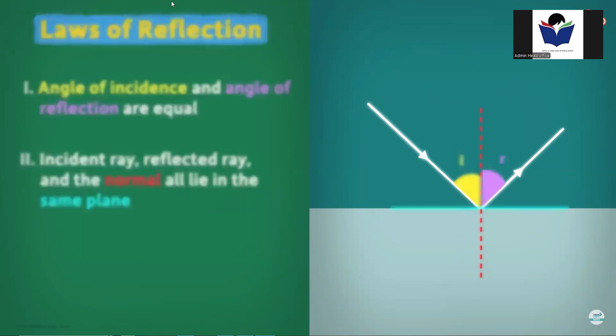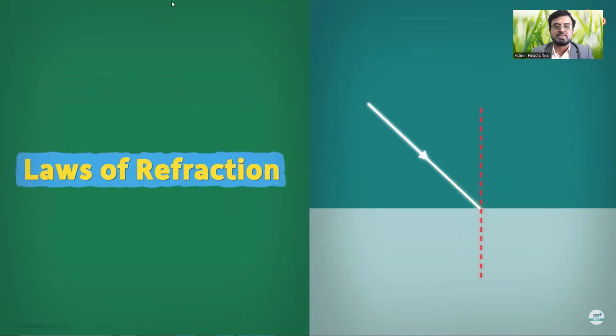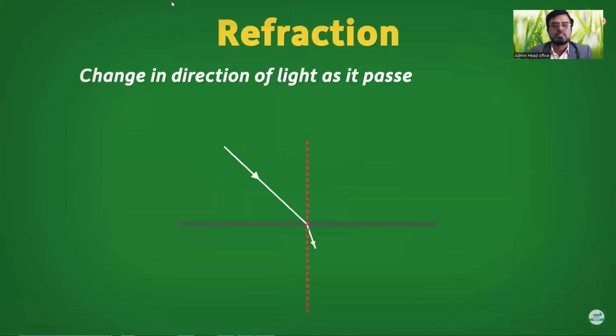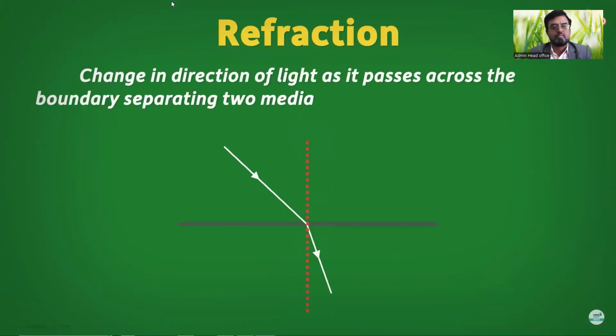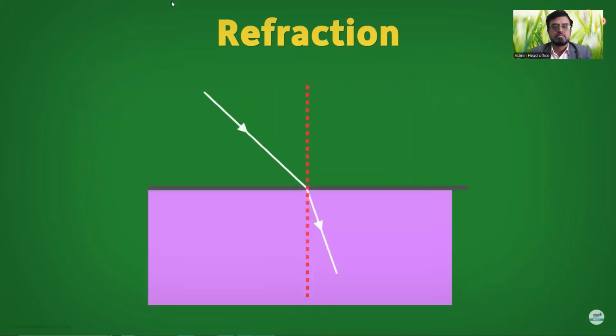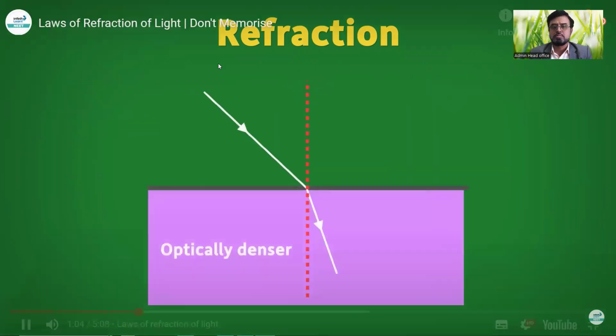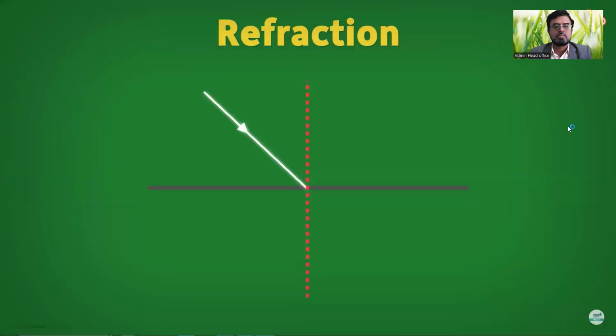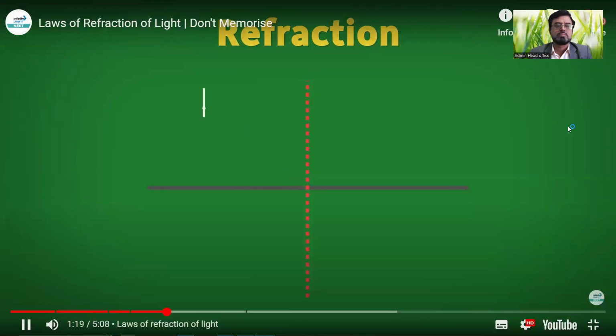Just like for reflection, there are some laws for refraction. And what is refraction? Refraction is the change in direction of light as it passes across the boundary separating two media, caused by its change in speed. If the refracted medium is optically denser compared to the incident medium, then the refracted ray will bend towards the normal. And if it's optically rarer, it will bend away from the normal. Note that the light is incident obliquely on the surface. When the incident light is perpendicular to the surface, it does not change its direction.